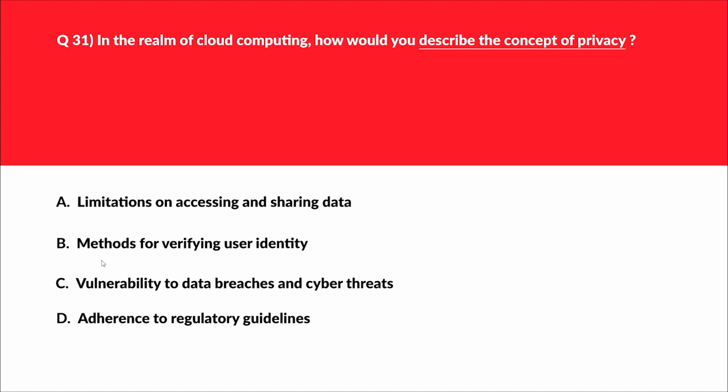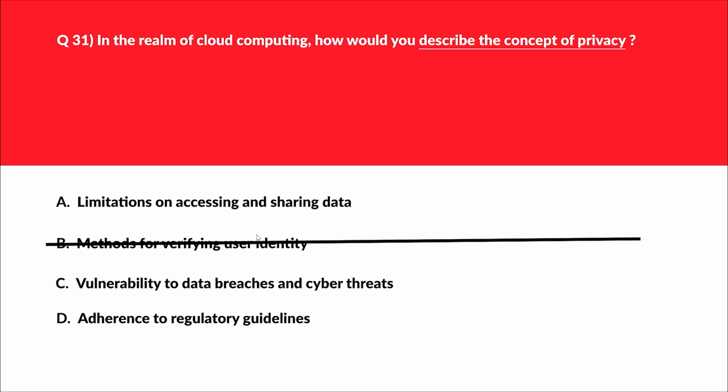Let's move to option B. B says methods for verifying user's identity. Verifying user identity is related to security and not data privacy. So we'll reject option B.